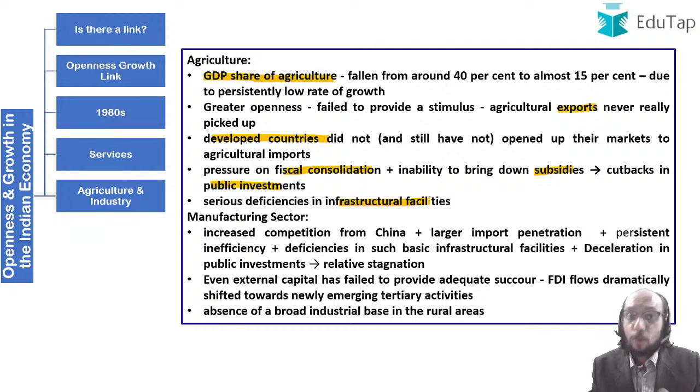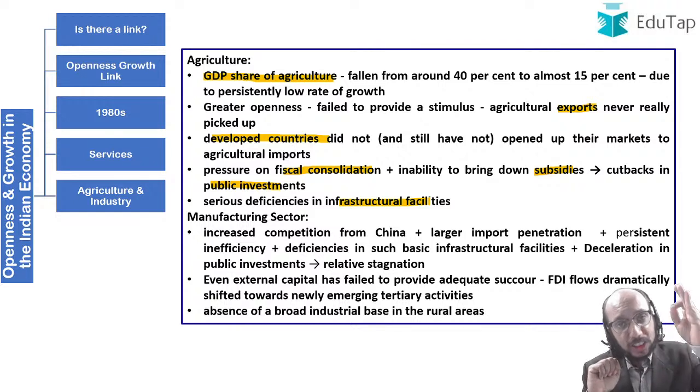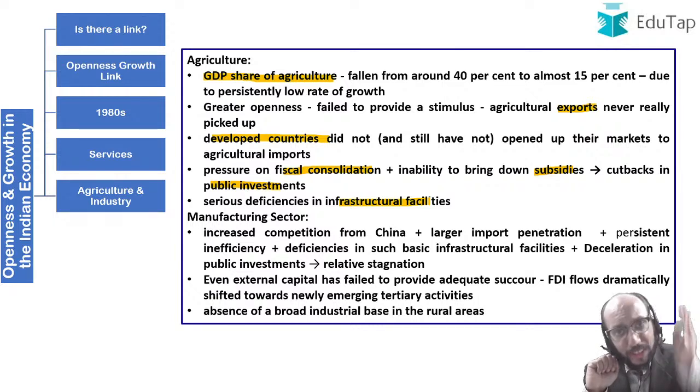The services sector was never stymied by the absence of basic infrastructural facilities. Where did the organized services sector take root? The organized services sector took root in urban metropolitan centers, where electricity was there, where roads were there, where schools and colleges were there, where law and order was there, where everything was there.